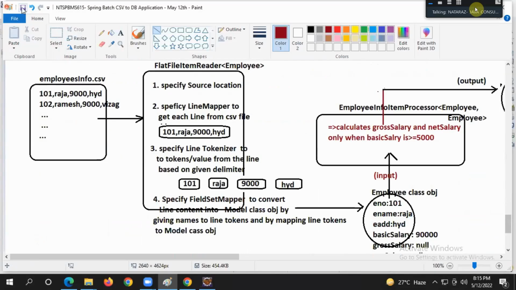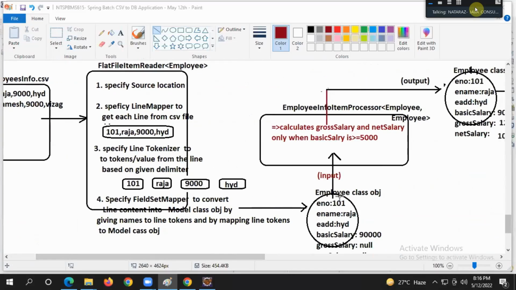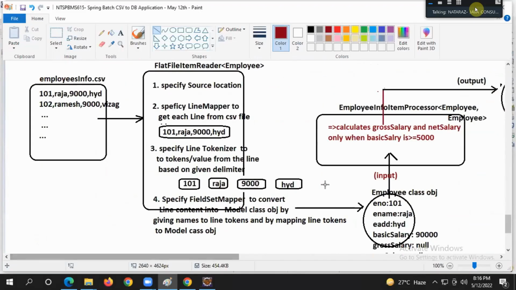Same thing I put in a diagrammatic representation. Same discussion. Spring Data JPA only we are going to use in future. Right now, I'm using JDBC. In future, we will use Spring Data JPA also. Focus: employees info CSV.